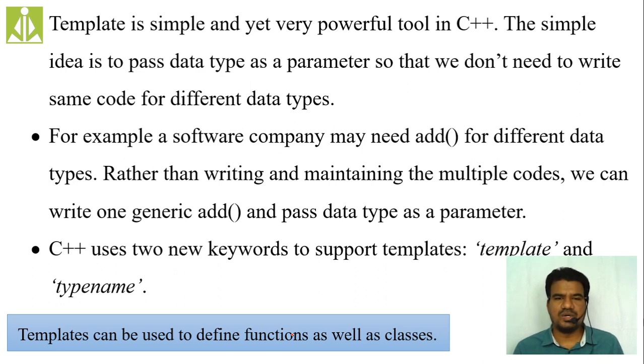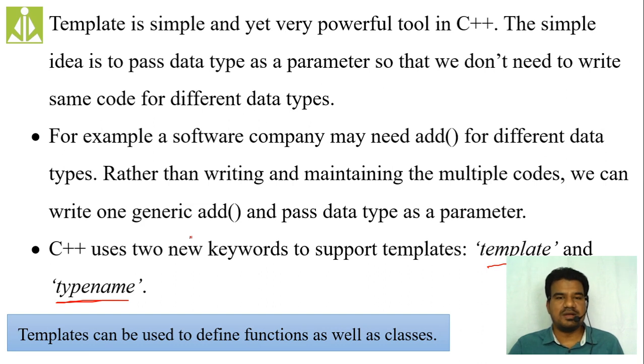In order to write template code in our C++ programming, we are using two different keywords. One is template and the other one is typename. So these two keywords you have to understand: template and typename. Clear? So there are two different types of templates that we can have in our programming.